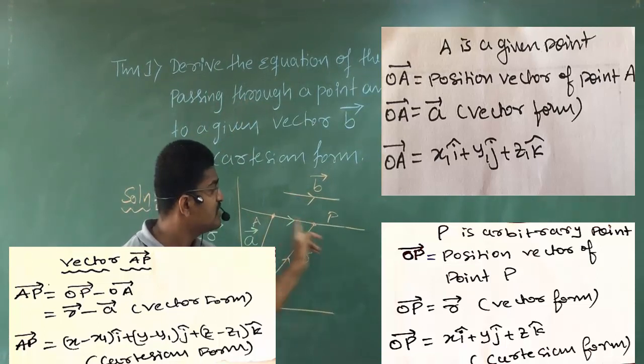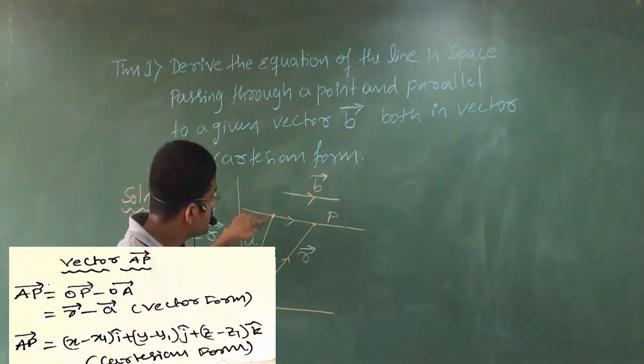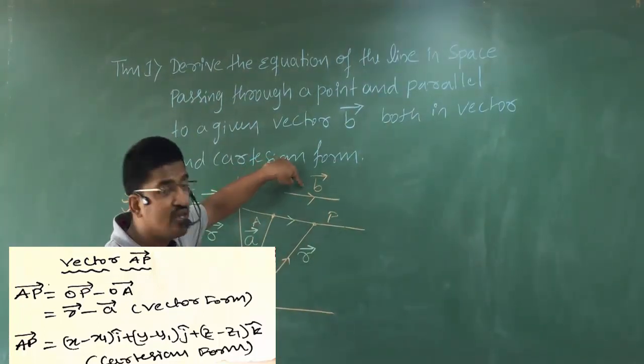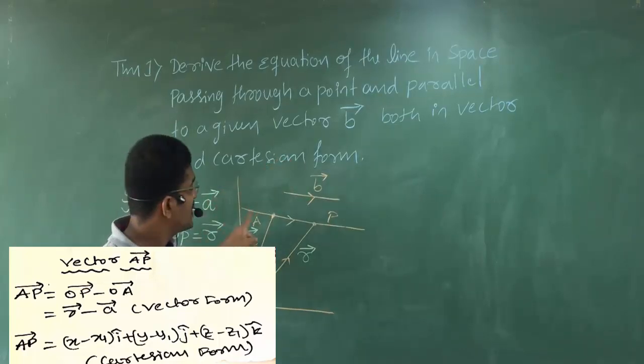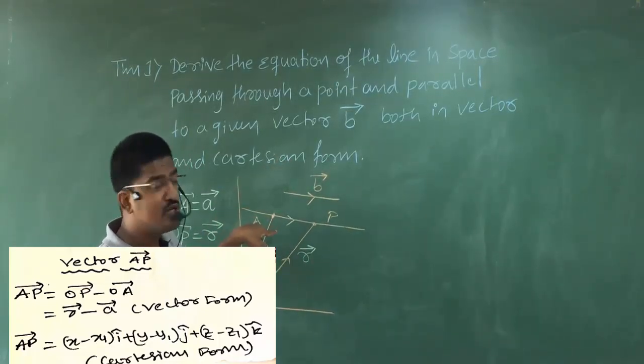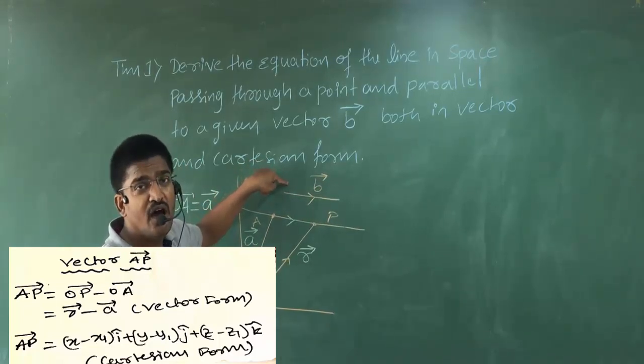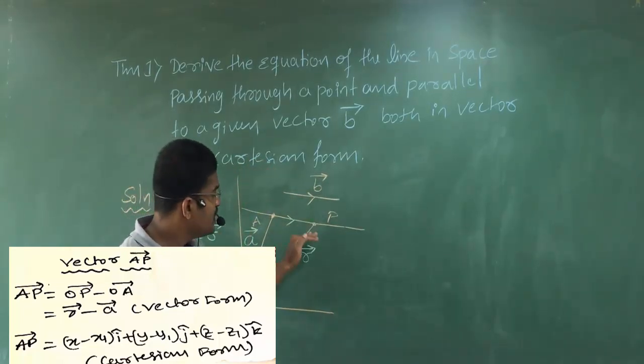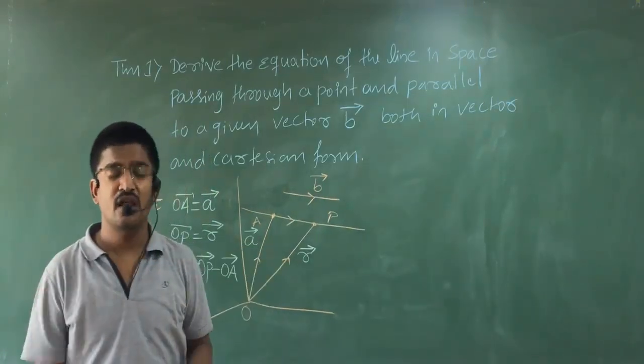Vector AP is nothing but the line passing through the given point parallel to the given vector. Don't get confused. Vector AP is nothing but what? It is a line parallel to the given vector B. Are you getting my point? So vector AP is a line parallel to the given vector B.